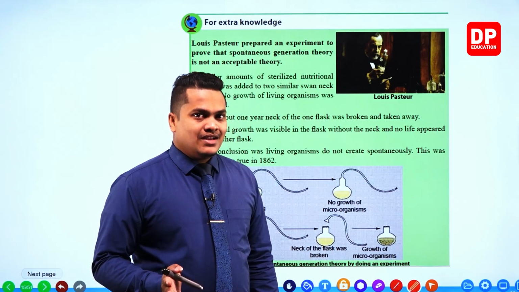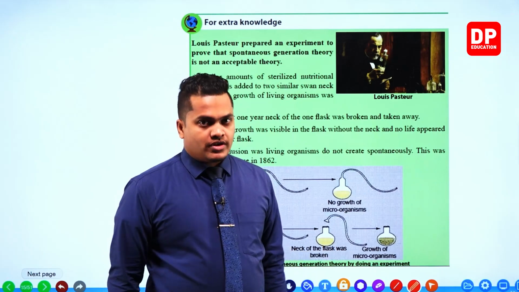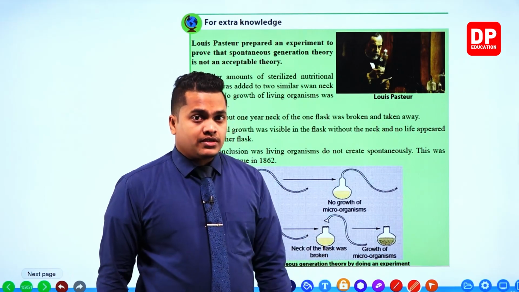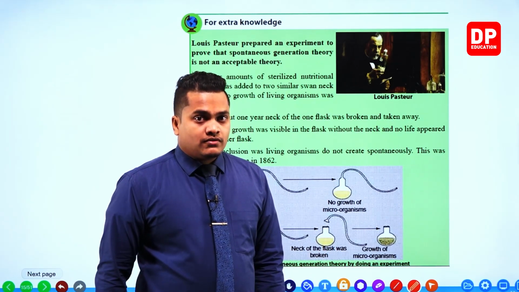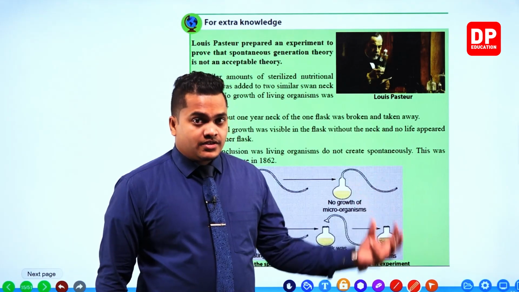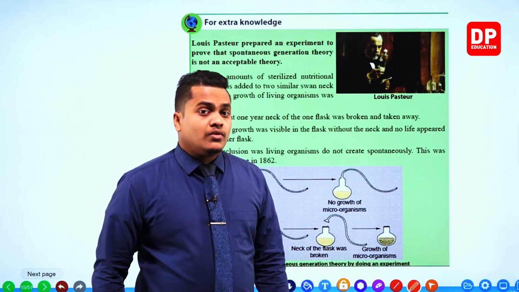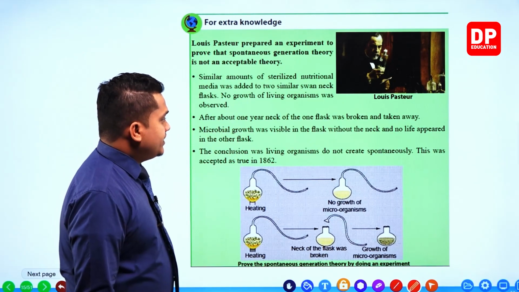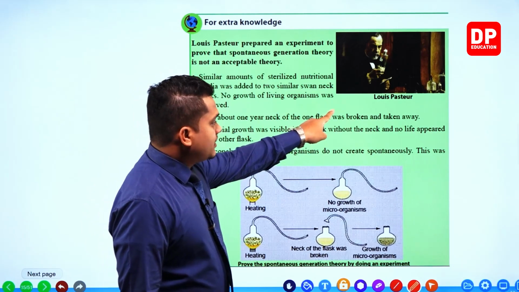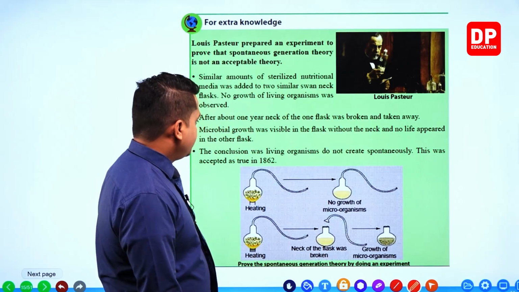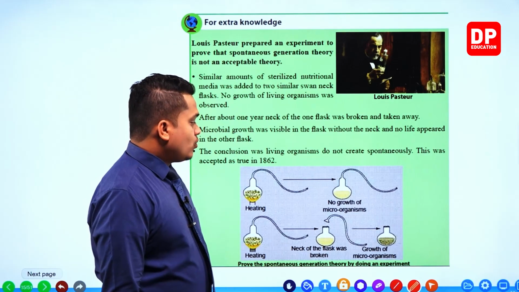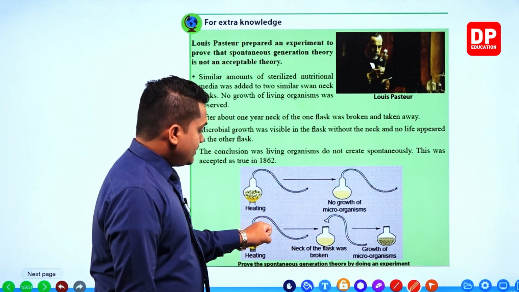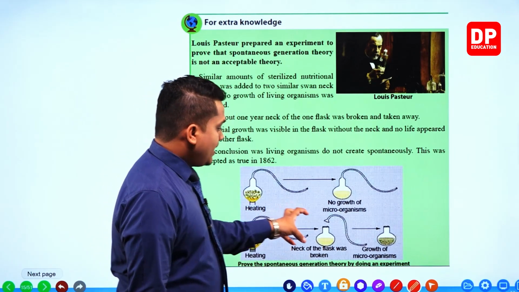So after some time, my dear children, there was no growth of living organisms, from both, not from one, but from both. In both flasks, Louis Pasteur couldn't observe any microorganisms. Then the next one: after about 1 year, the neck of one flask was broken and taken away. So after about 1 year, he removed the neck and took it away.